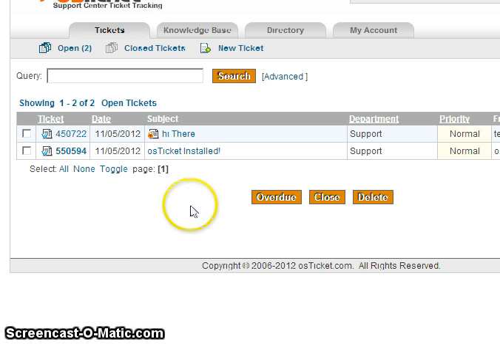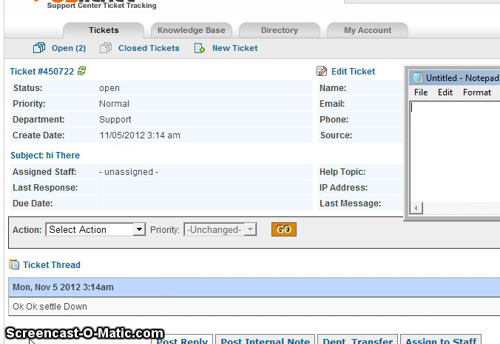So here is the ticket I sent to myself, and here it will show the IP address of the sender, the help topic, last message, name, email, phone, and so on.